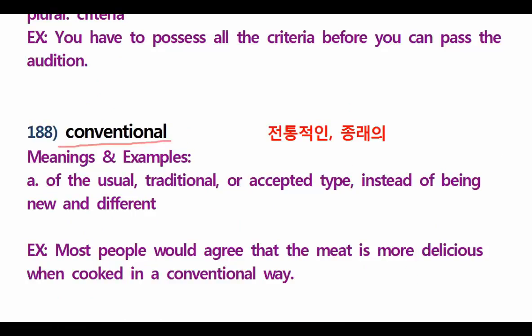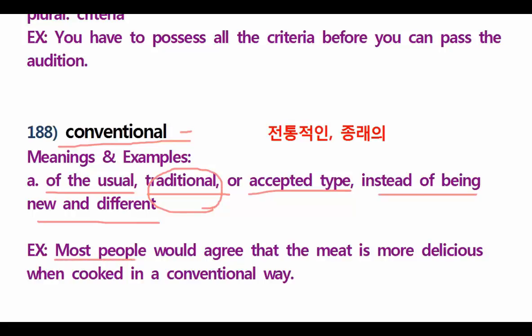It is conventional. Conventional. What is conventional, guys? It is a usual, traditional, or accepted type instead of being new and different. Okay, this is traditional. It is conventional. For example, most people would agree that meat is more delicious when cooked in a conventional way. Don't you think so?